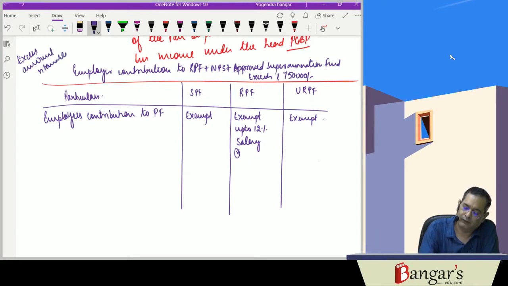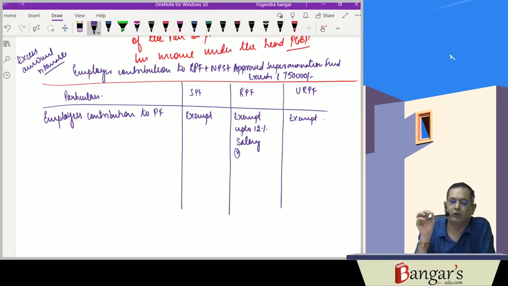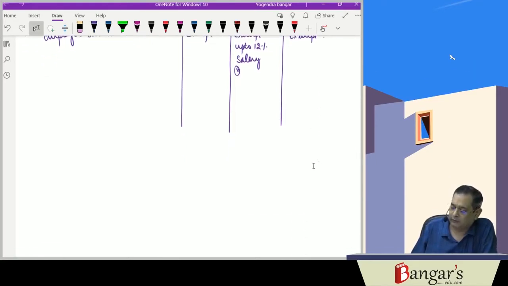We have discussed it earlier while discussing the tax treatment of perquisites. So here, the employer's contribution to the statutory provident fund is exempt from tax. In case of recognized provident fund, it is exempt up to 12% of salary, and in case of unrecognized provident fund, it is exempt.